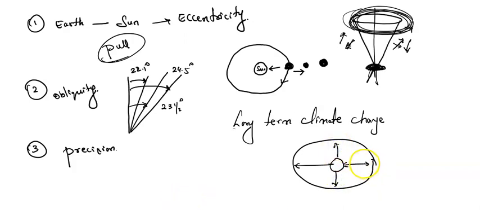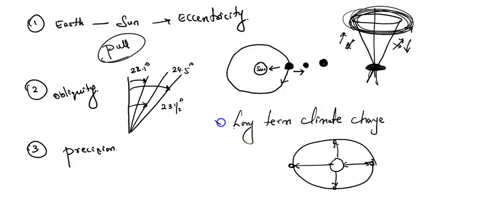Even the earth's distance from the sun varies at the equators, when it is moving along the x-axis and when it is moving along the y-axis. You can see there is a difference in the distance.